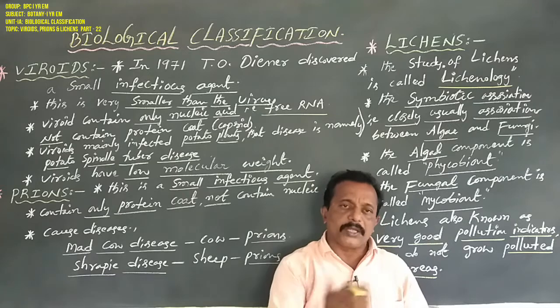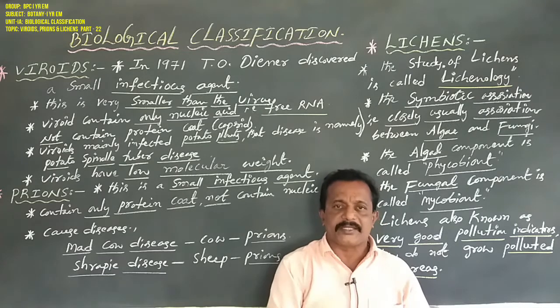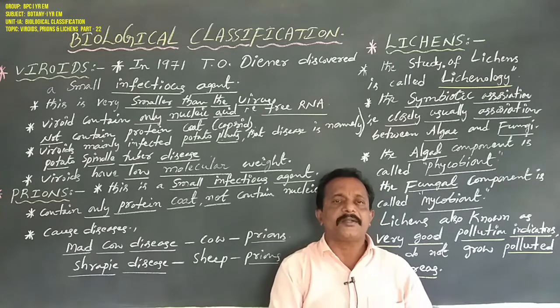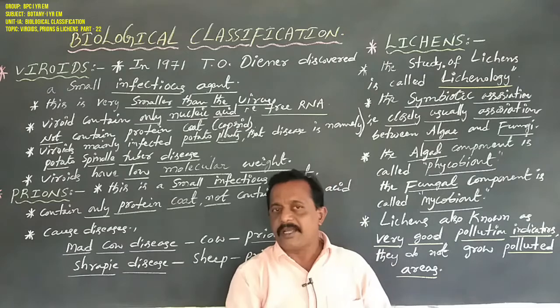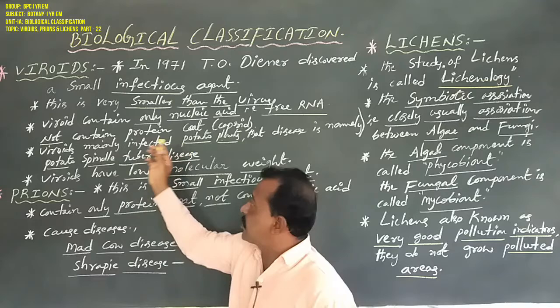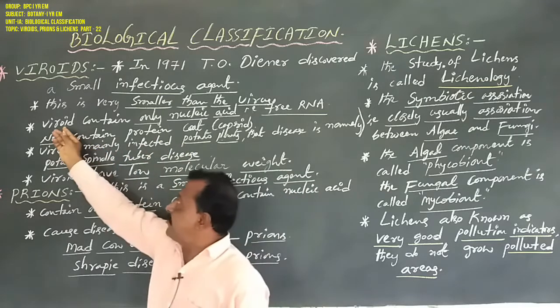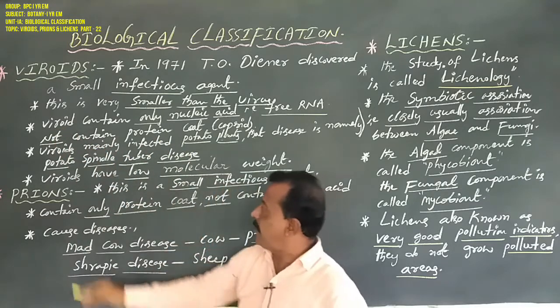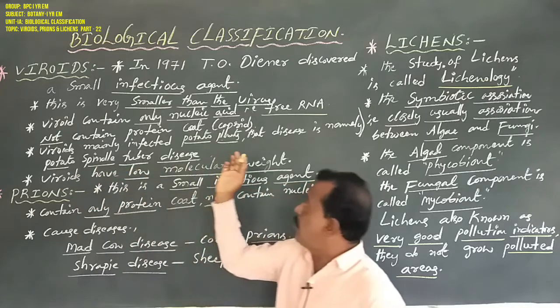Viroids and prions are both smaller than viruses, but the correct answer here is viroid. Potato spindle tuber disease is caused by a viroid. And viroids have low molecular weight.